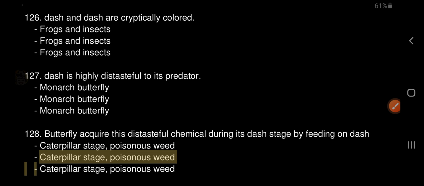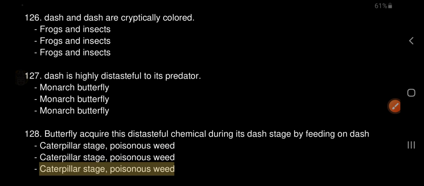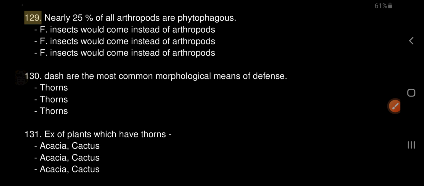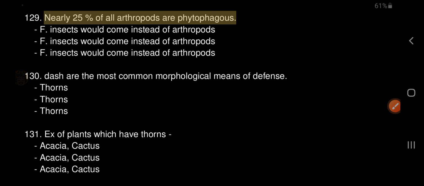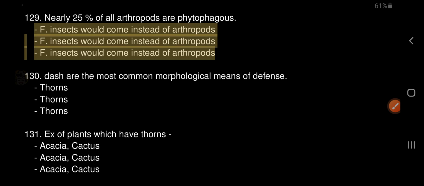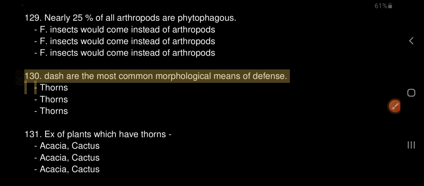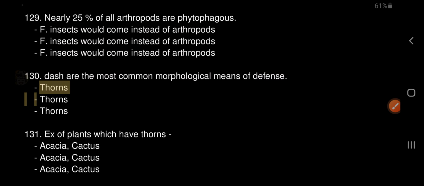129. Nearly 25% of all arthropods are phytophagous. F. Insects would come instead of arthropods. 130. Dash are the most common morphological means of defense. Thorns. 131. X of plants which have thorns. Acacia, cactus.